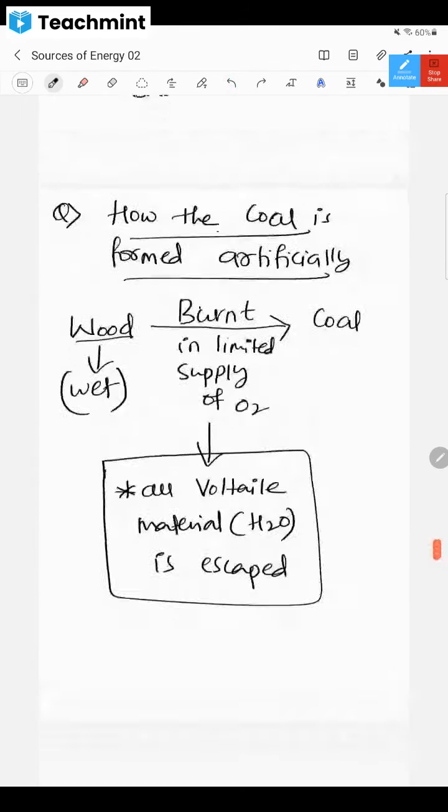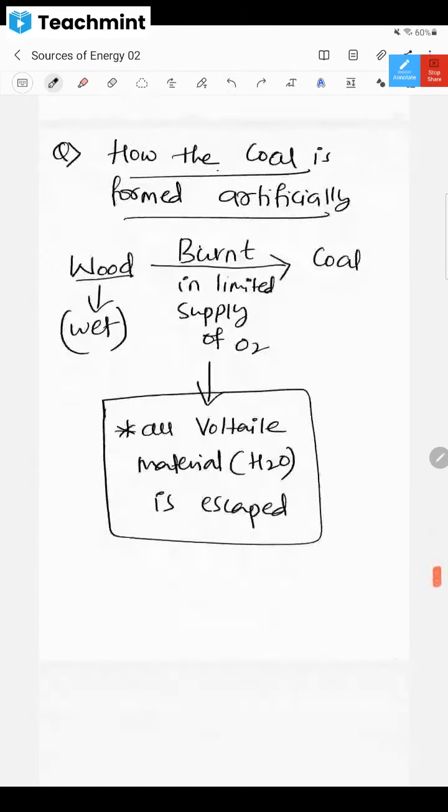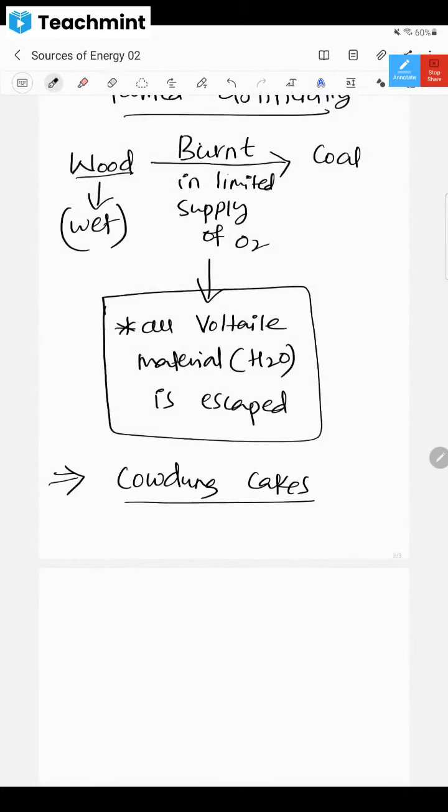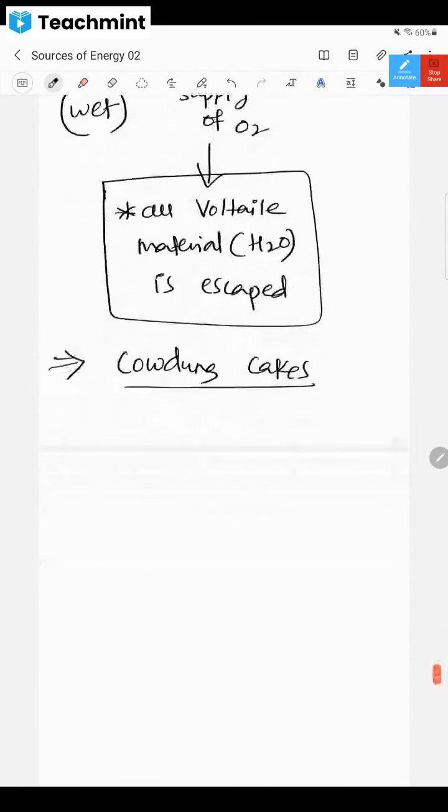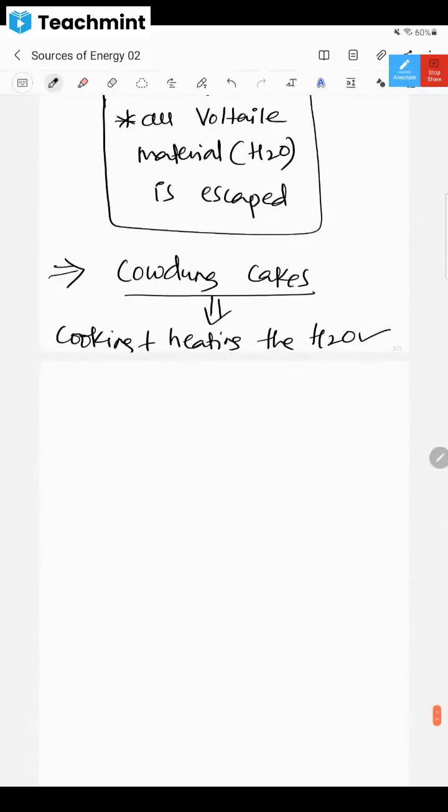Yes or no? Okay. Now you must have seen in villages cow dung cakes are used for heating water and for cooking. Have you seen? By using this cow dung, they make some, we say kullu in Kannada, right? So they will be used for heating water, cooking, and all.